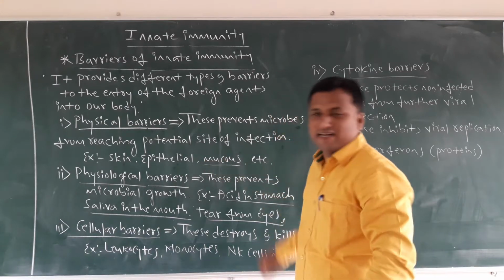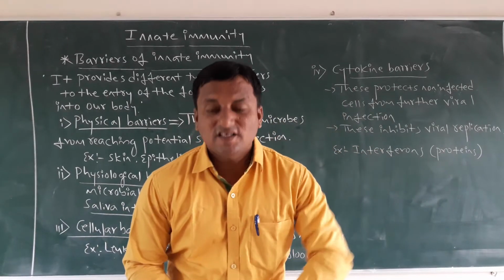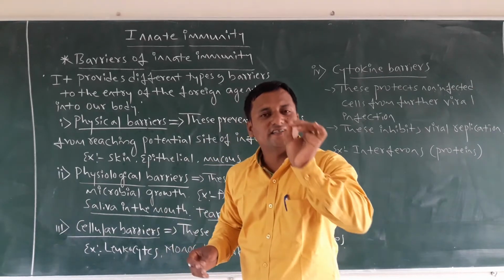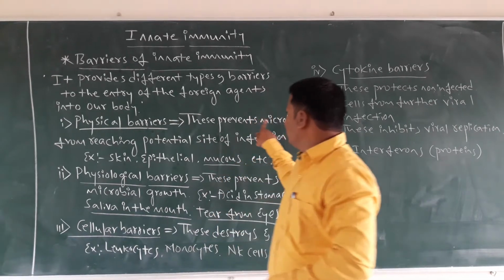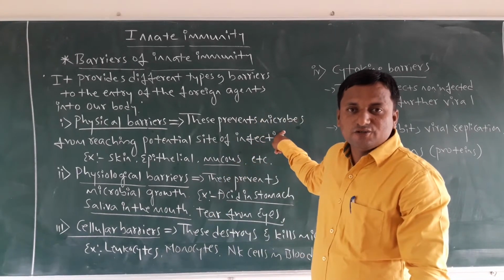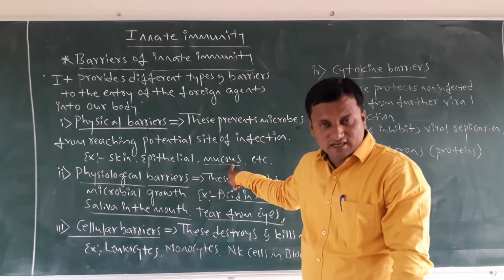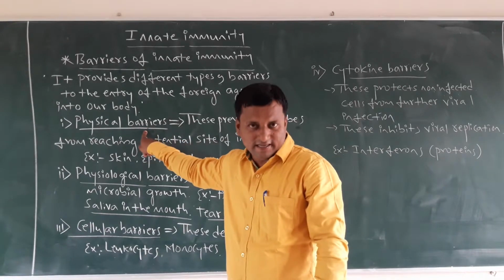Then come to the mucus layer. This is also present on the cell bodies. The mucus layer is also an external surface layer. It also prevents the entry of microbes into potential sites. These types of barriers are called physical barriers.